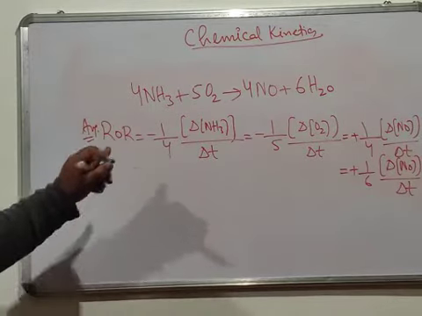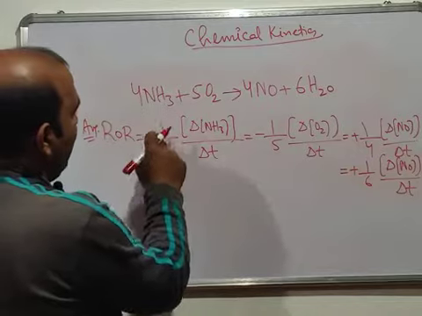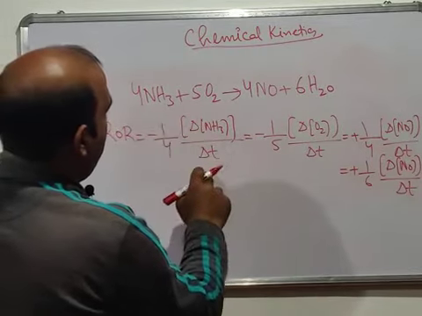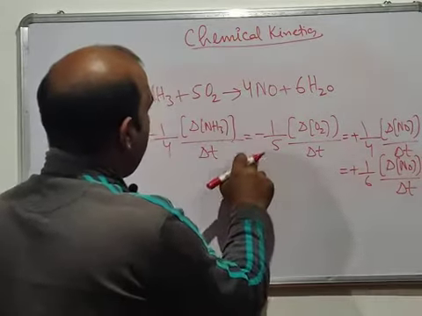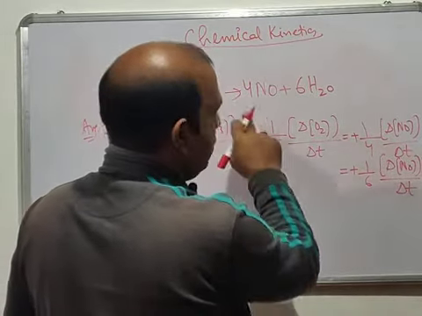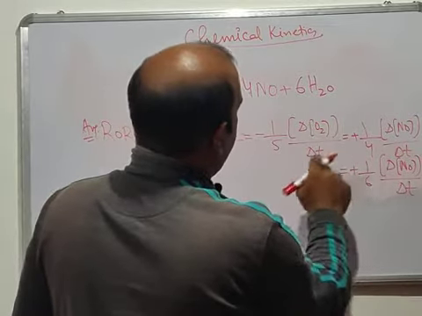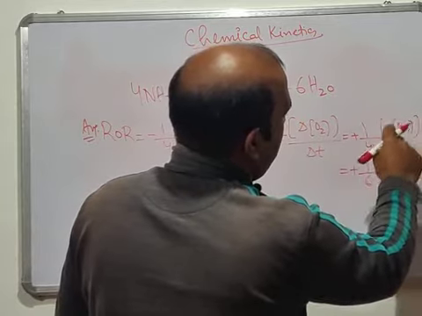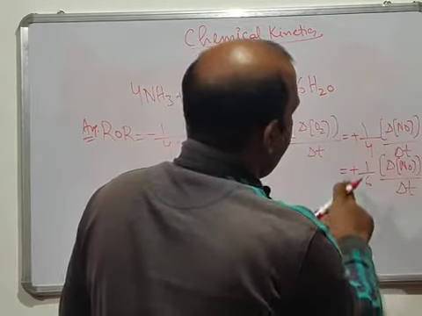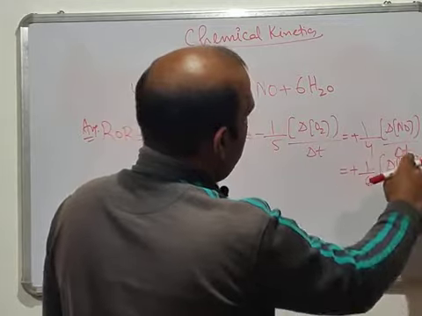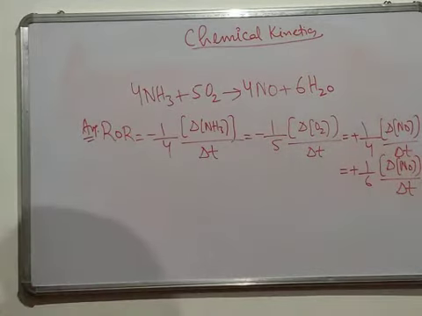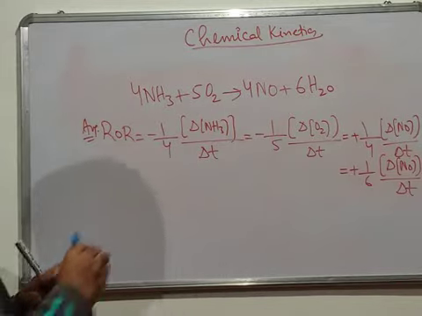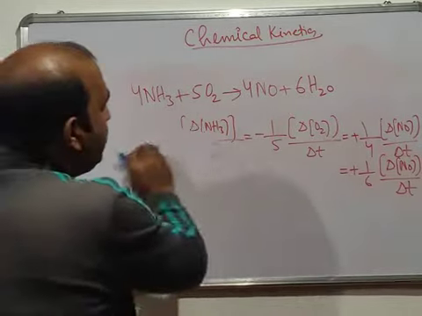Till now we are discussing only the average rate of reaction. So average rate of reaction: minus 1 divided by stoichiometric 4, change in the concentration of NH3 divided by delta T is equal to minus 1 divided by 5, change in the concentration delta O2 divided by delta T, plus 1 divided by the stoichiometric quotient 4, change in the concentration del NO divided by delta T, plus 1 by 6 del H2O by delta T. I hope this thing is clear to you. So this is how you can write the rate of reaction. So now we will see what is the instantaneous rate of reaction.